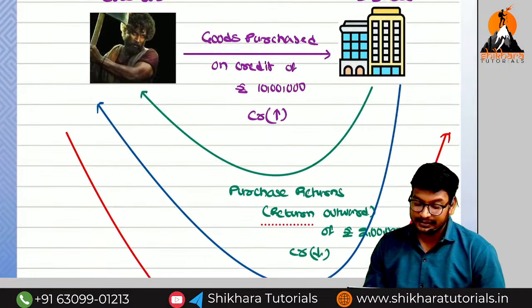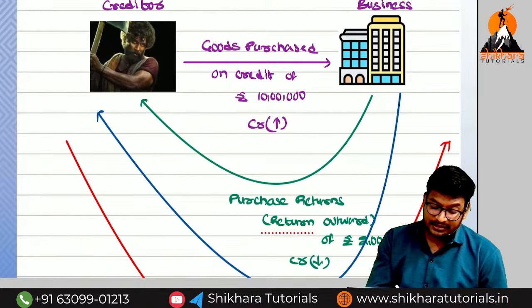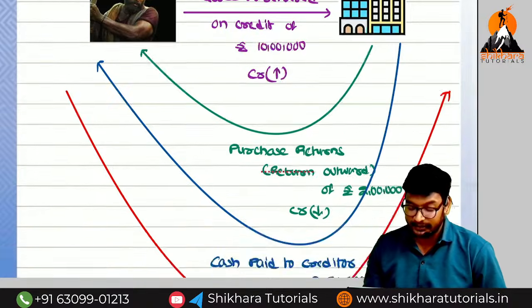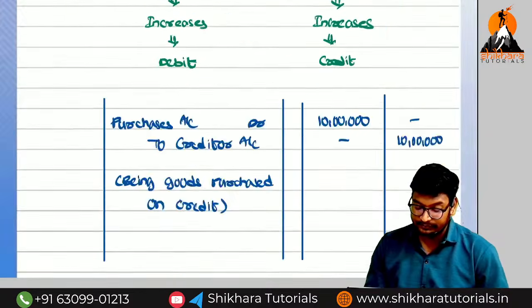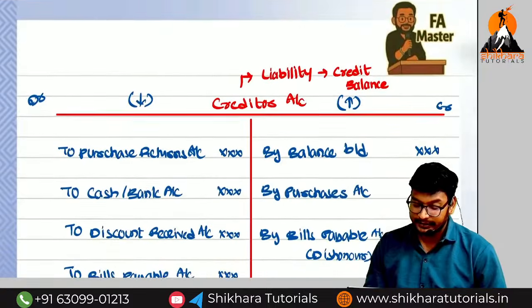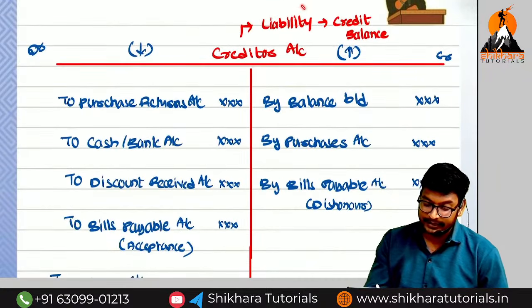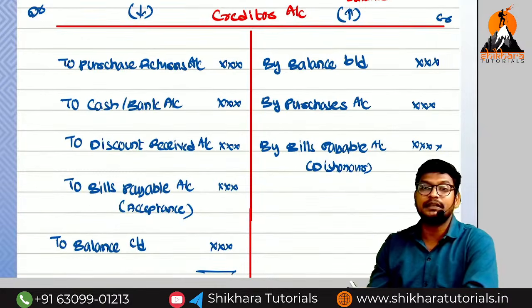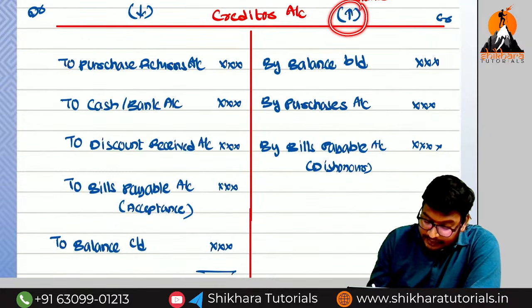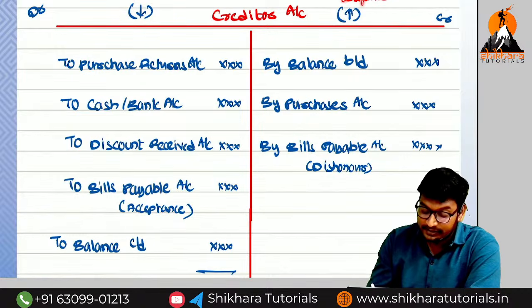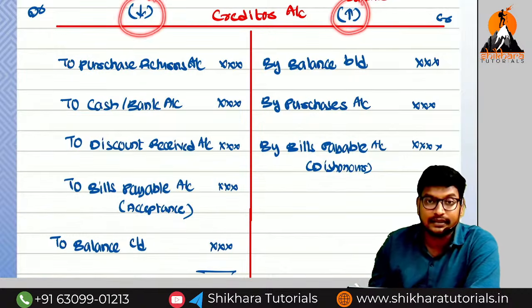Okay. Here we are discussing which account? Creditor account. Creditor means asset or liability? Liability. Liability has which balance? Credit balance. Now, if the credit balance increases, which side do we need to record? Credit side. If the credit balance decreases, which side do we record? Debit side. Increases means credit side, decreases means debit side.